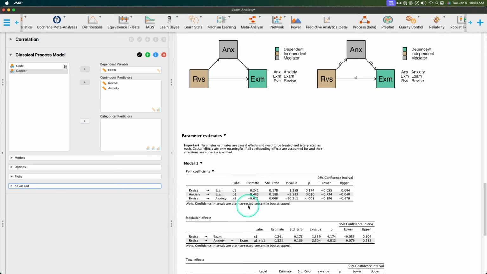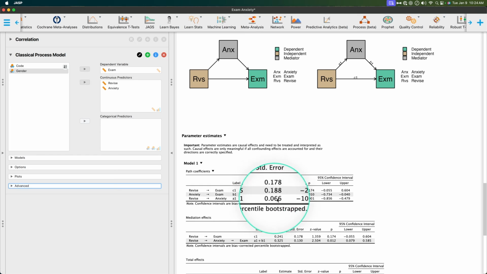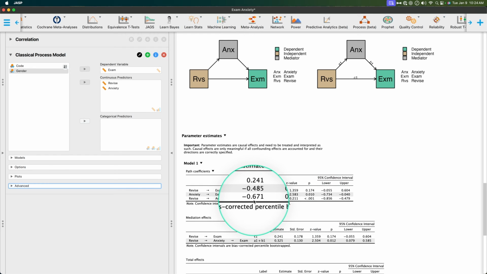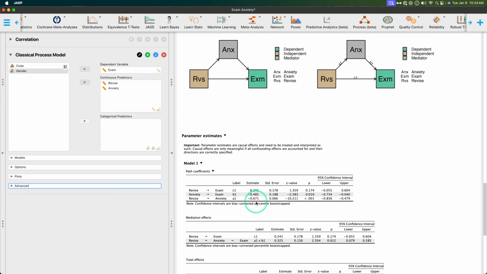So revise to anxiety, and it is statistically significant. This is our strongest effect, by the way. Every hour spent studying reduces anxiety by two-thirds of an anxiety point, however that's measured, right? Which is important, because if you have lower anxiety, then you'll do better on the exam or less worse on the exam, okay?